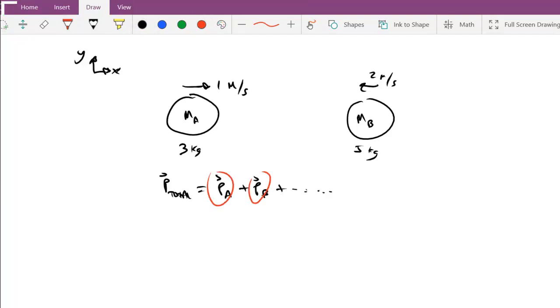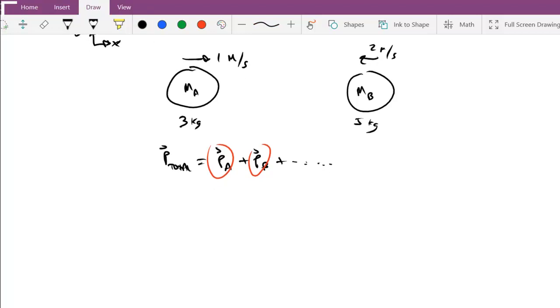So what is the total momentum of the system? Well, the total momentum would be equal to the momentum of A, which is 3 kilograms times 1 meter per second, plus the momentum of object B, which is 5 kilograms at negative 2 meters per second, because it's off to the left.